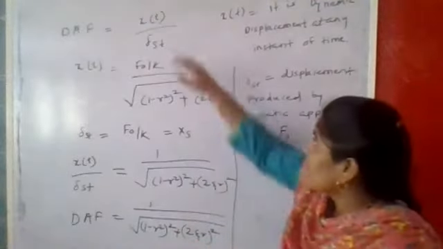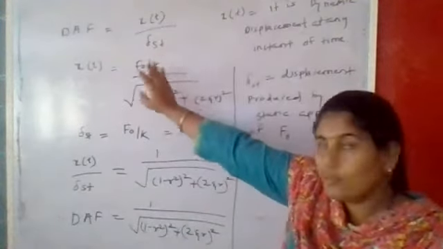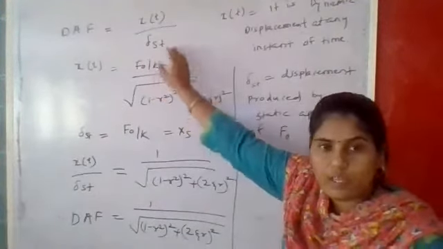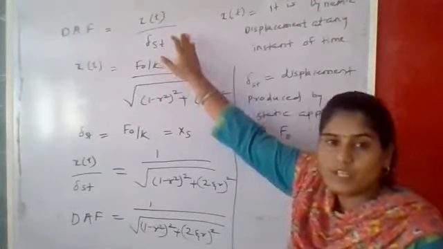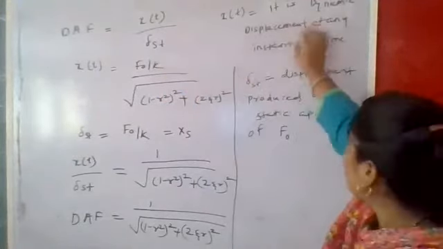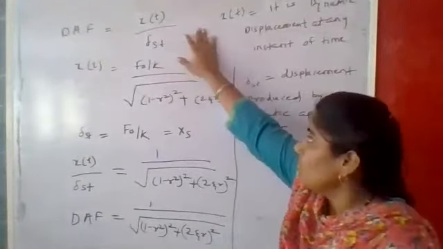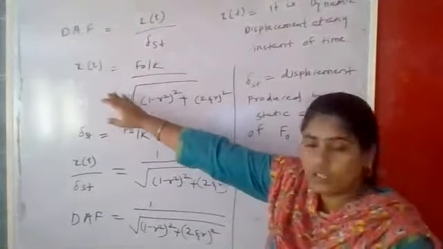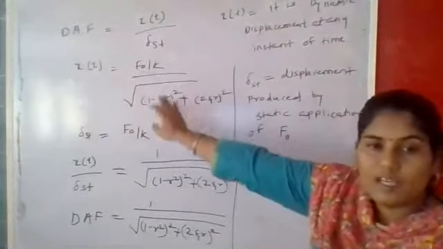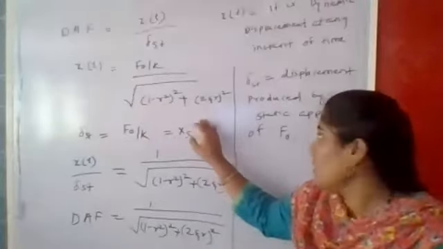You can see the dynamic amplification factor is the ratio of x of t to del st, where x of t is the dynamic displacement at an instant of time. That is x of t, which we already calculated in the last lecture. What is the formula? F naught by k divided by root of the bracket 1 minus r square, squared, plus the bracket 2 zeta r, squared.